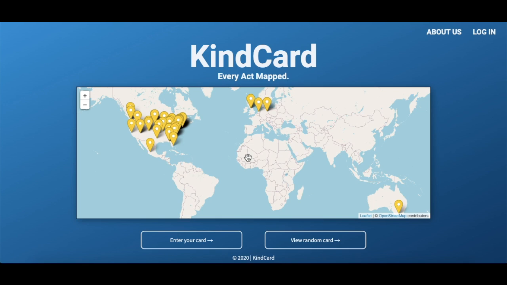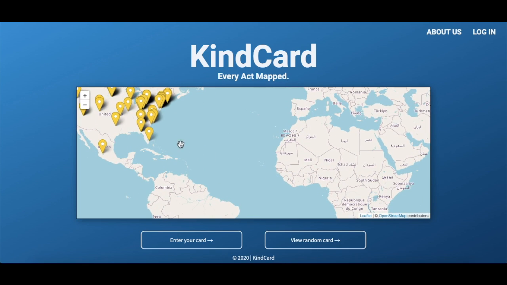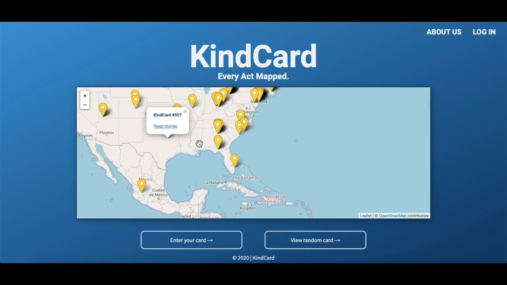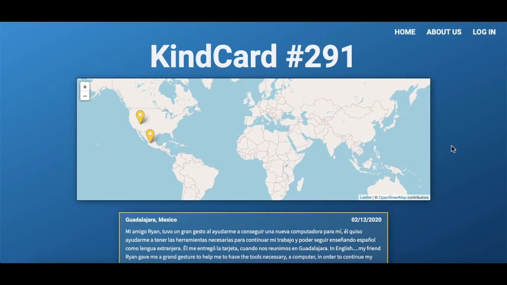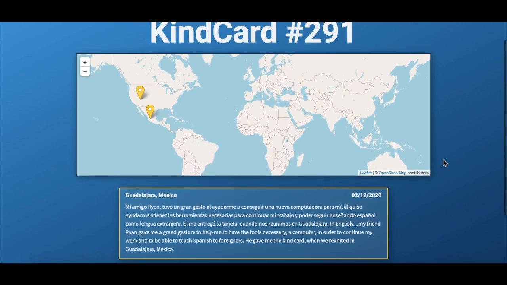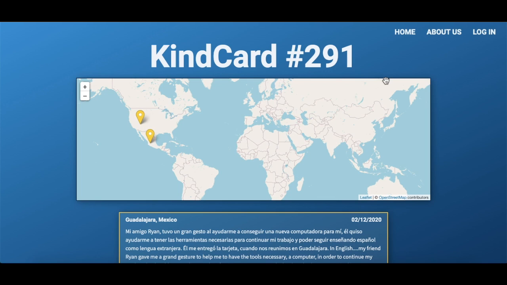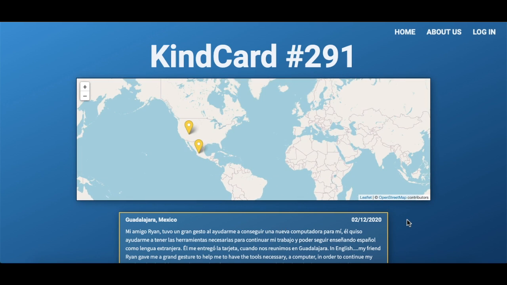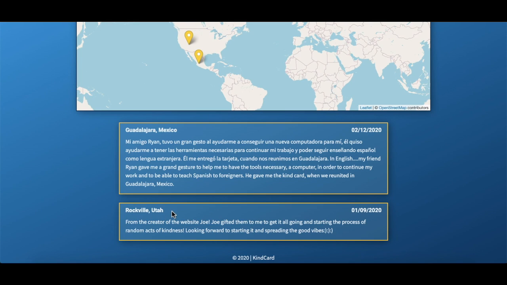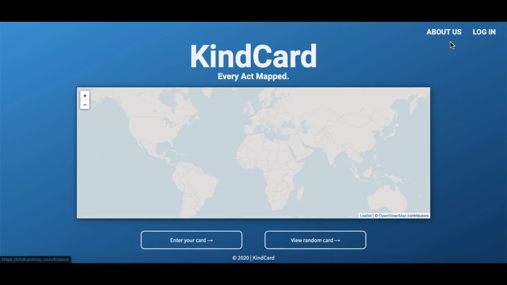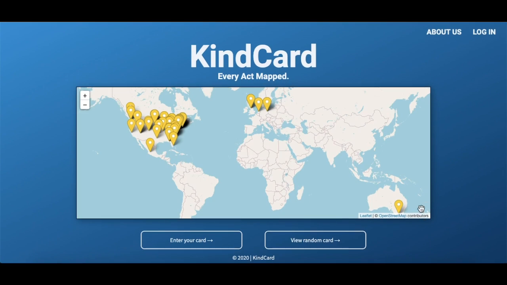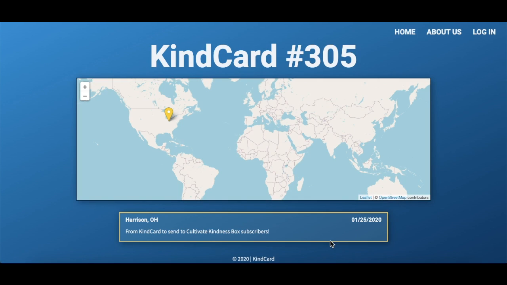On the home page here, you're presented with this big map of the world where you could zoom around, pan, and click these markers. Each one of these links will bring you to a specific card page where you could read stories that are tied to that card. So for example, this card number 291, it originated in Rockville, Utah, and then was given to somebody in Guadalajara, Mexico. If we go back home, we could click this View Random Card button to just go ahead and scan through some stories and see if anything looks interesting to us that we want to read about.